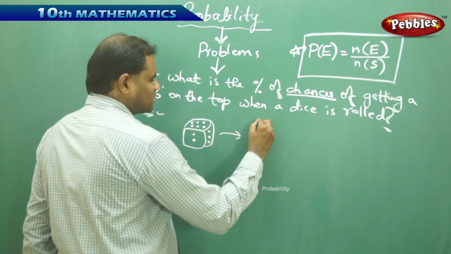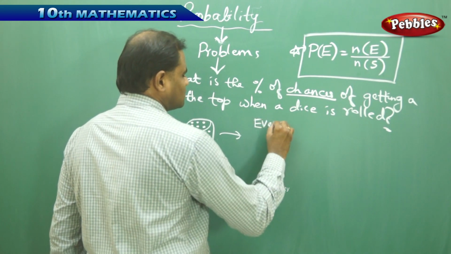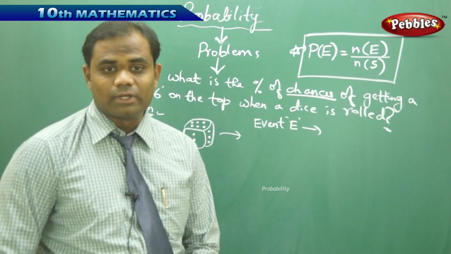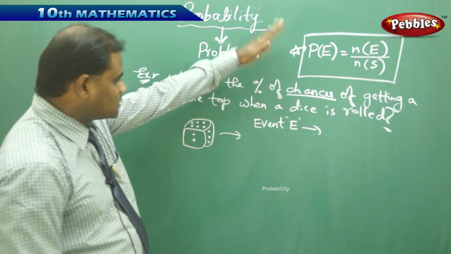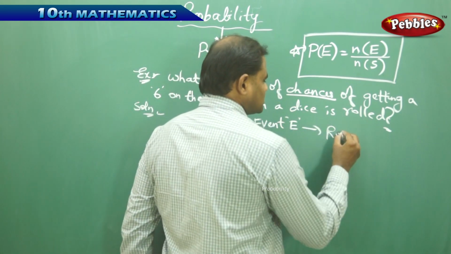Connecting this, it is very important to identify the event E. The first thing I need to do is identify the event E in the given problem. For this problem, my event E is rolling of a dice, because the dice is rolled.